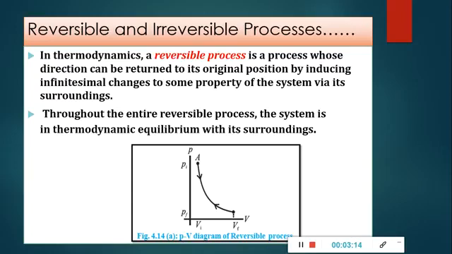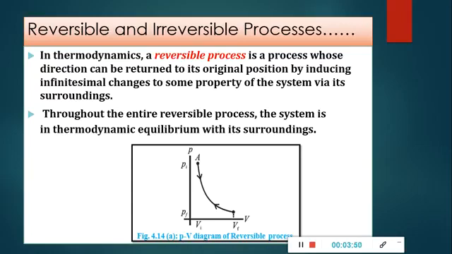Okay, so basically reversible thermodynamic process, we have seen many examples of this. For example, when two objects at different temperature are brought in thermal contact, they reach thermal equilibrium. This we all know. So the object at higher temperature, what will happen to that object? It will lose its energy, and the object at lower temperature will gain the energy. That is, the higher temperature will lose the heat and the lower temperature will gain the heat.